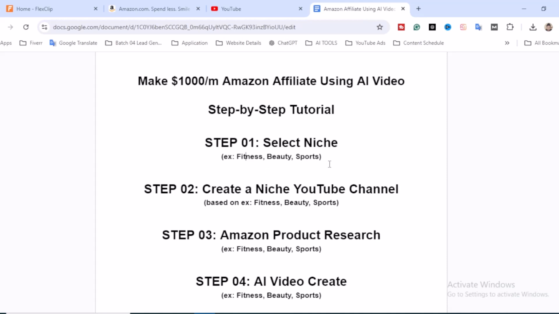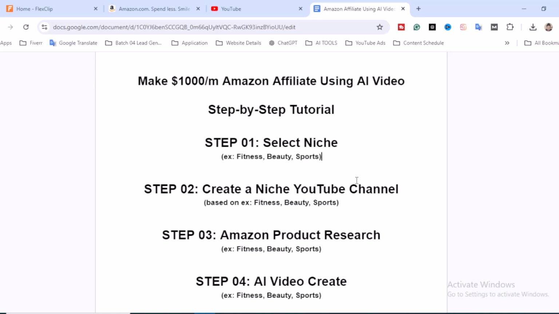How can you select your niche? It's very tricky and difficult. If I tell you, you can go fitness, you can choose beauty or sports, all right. Also you can choose others, because there are lots of niches out there. Just open your eyes and think. But the problem is you shouldn't follow others' choices, because my choices and your choices are totally different. So always focus on your choices.